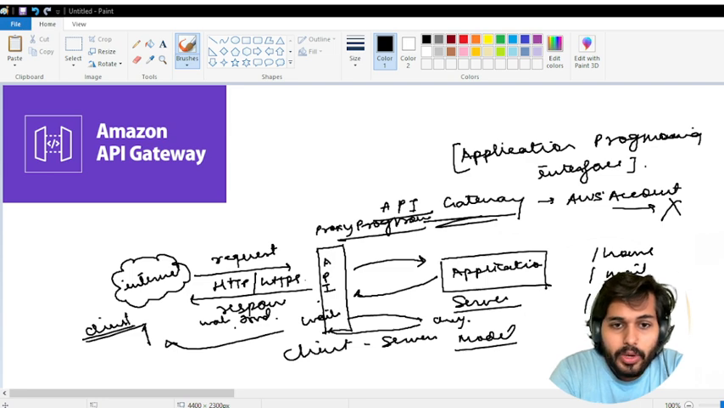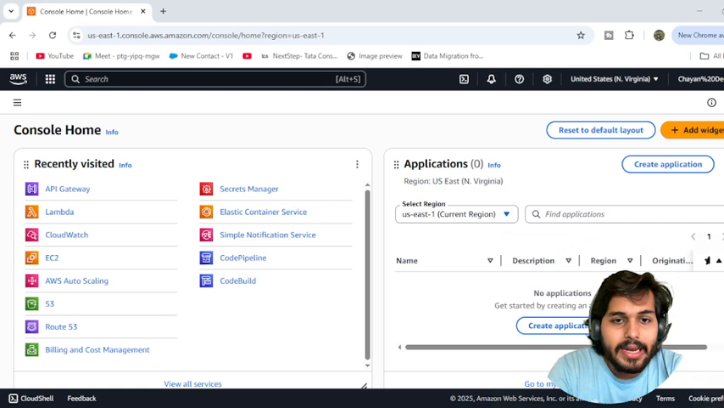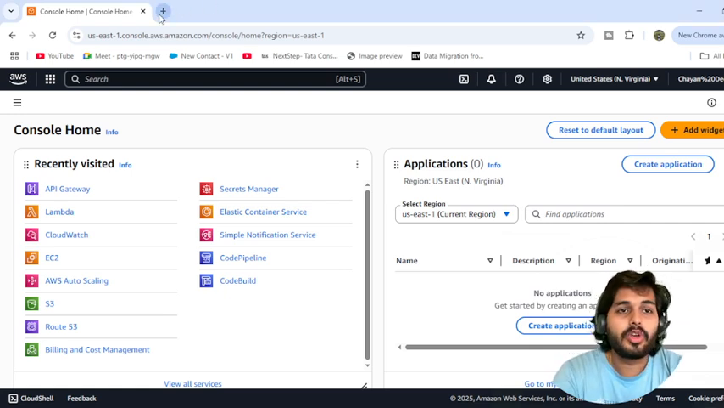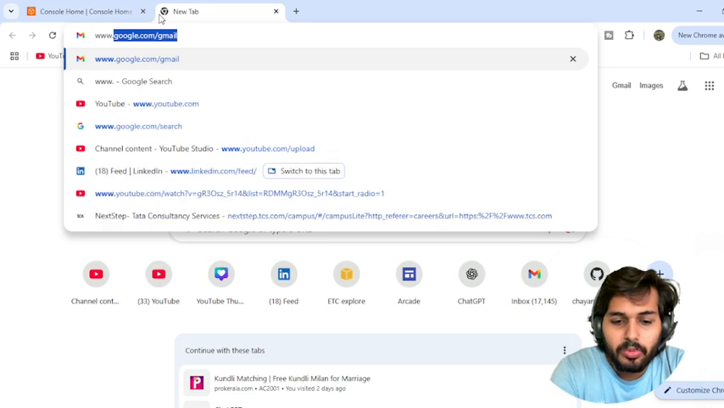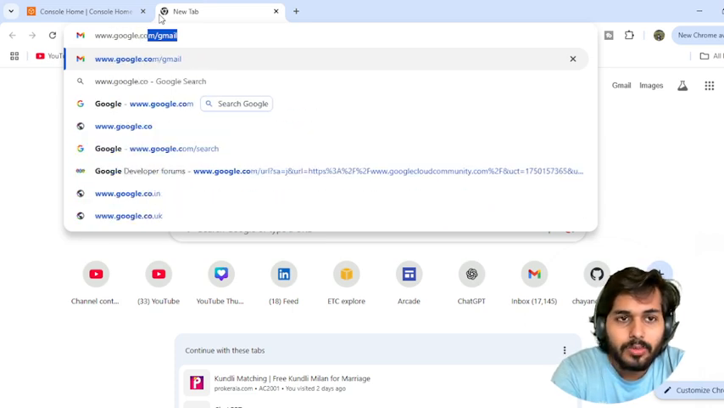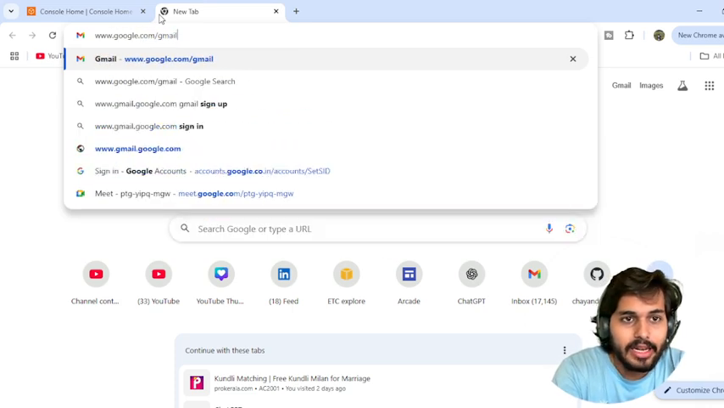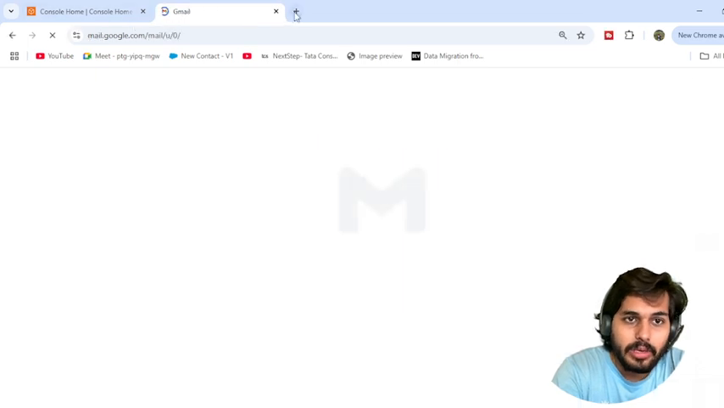Okay, so let me quickly. This is my AWS Cloud Console. I've come over here. So let me quickly show you, before moving forward, what generally happens when we write www.google.com. If you write slash mail, it will redirect to the Gmail part.